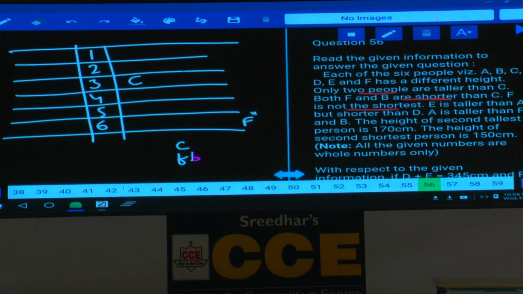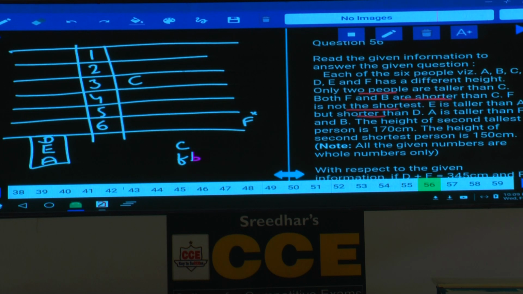E is taller than A and B. Now, E is taller than A but shorter than D. E is taller than A. A is here. E is taller than A but shorter than whom? But shorter than D. E is taller than A but shorter than D can be written like this. D, E and A is the order. Now, the word immediate is not given between these persons, there could be n number of persons, isn't it? Hence, D, E, A. E is taller than A but shorter than D.